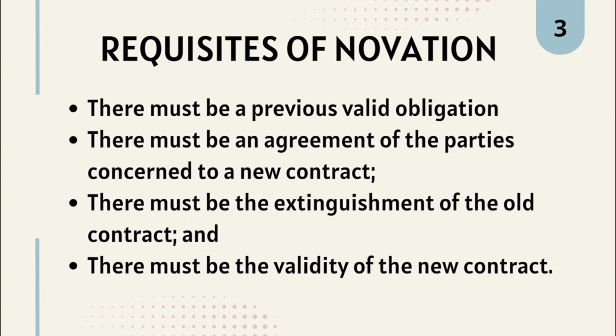In fact, the requisites of novation are that you must have an existing valid obligation, because novation is where there will be a partial or total extinguishment of the obligation by modifying it. Therefore, logic dictates that one of the requisites is an existing valid obligation. Second, of course, it is the intention of the parties to modify the obligation according to the wishes of both of them. Third, of course, they will extinguish the old obligation. And lastly, they will replace it with a new one.